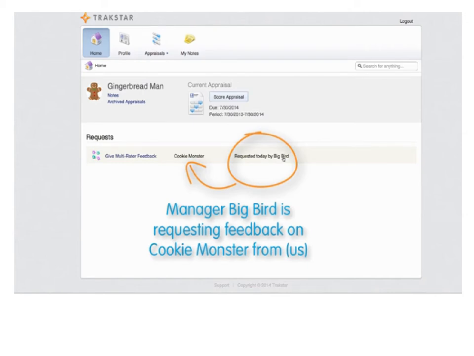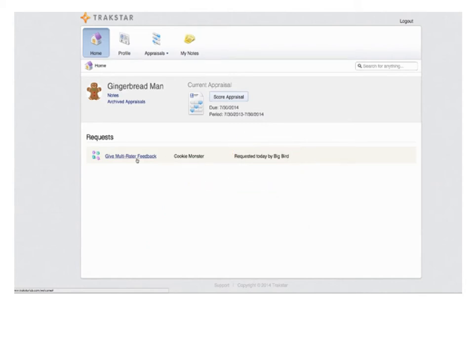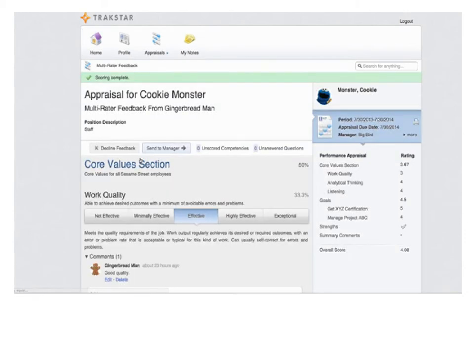And so we can go ahead and do that. When we click here, we'll be able to provide that feedback. So let's take a look at that. Remember, we have been asked by Manager Big Bird to provide feedback on Cookie. So when we go do that, we'll be taken to a form where we can either decline to provide that feedback, maybe we're too busy, or we don't know Cookie well enough to provide meaningful feedback, or we can go ahead and rate, and when we're done, send it to the manager.